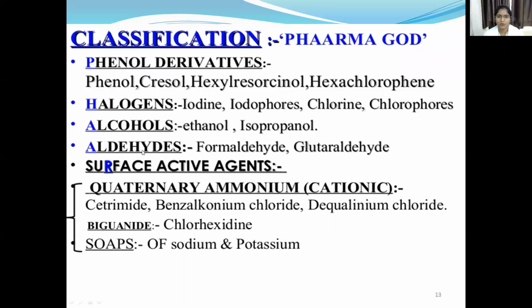Aldehydes are formaldehyde and glutaraldehyde. Surface active agents are cetrimide, benzalkonium chloride, and dequalinium chloride. Biguanides are chlorhexidine. And soaps of sodium and potassium, which contain long fatty acid chains. These are the classifications.